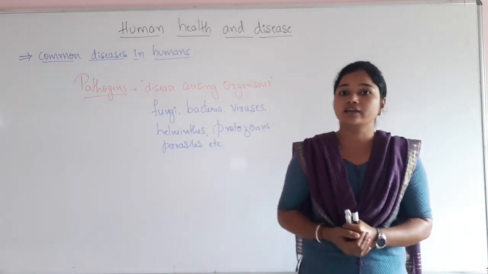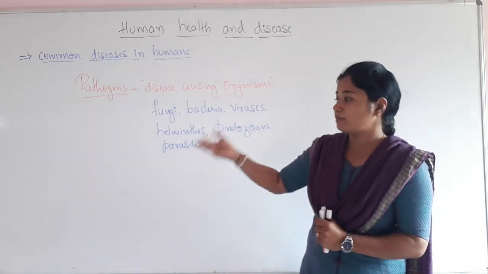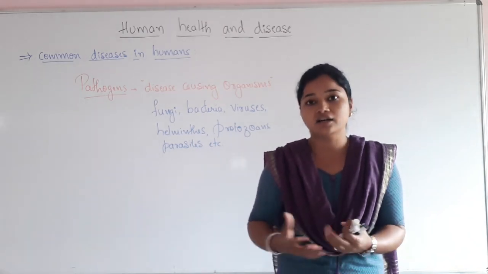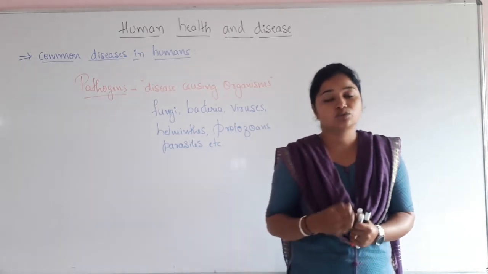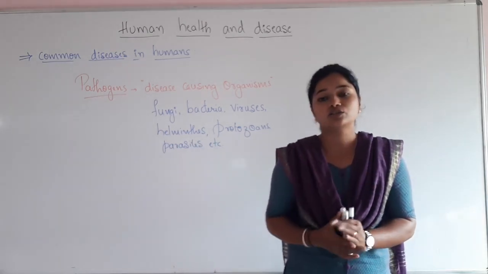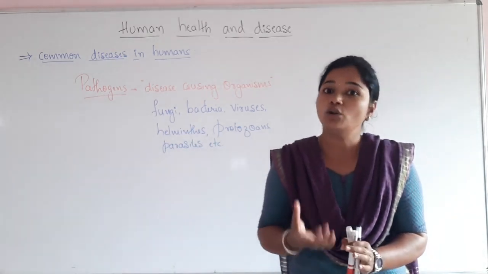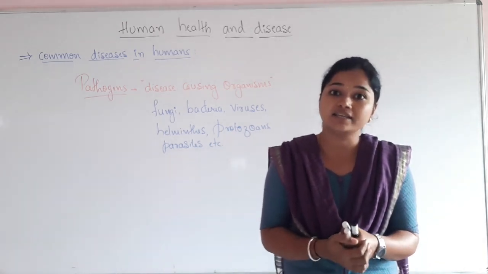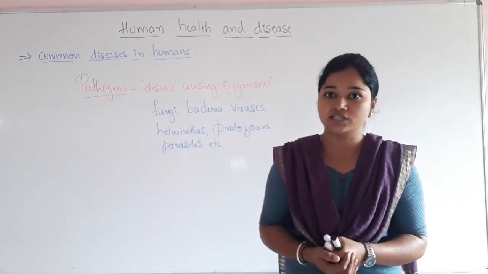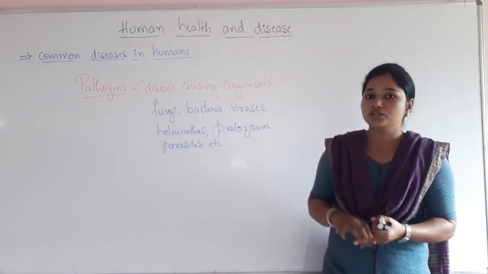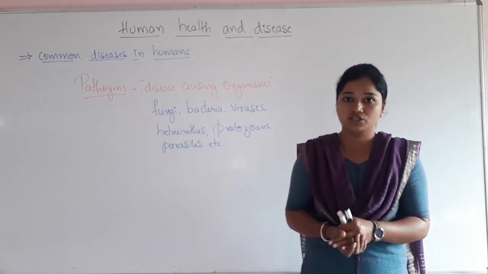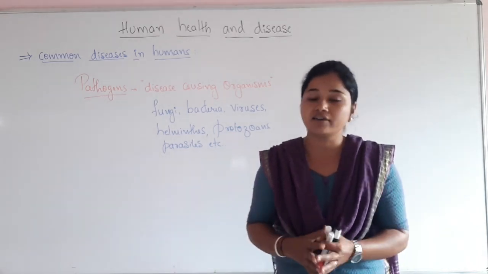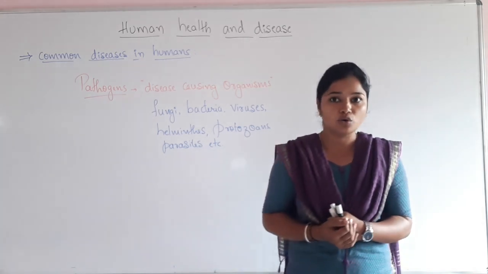For example, take the bacteria or pathogens that survive in the human intestine, that is the gut. Whenever these pathogens enter the gut of human beings, they should have the capacity to survive the low pH present in our stomach. Along with that, they should also be able to resist the various digestive enzymes, right? So the pathogens should have adaptation within the environment of the host body so that they can survive and cause damage to the host body, right?